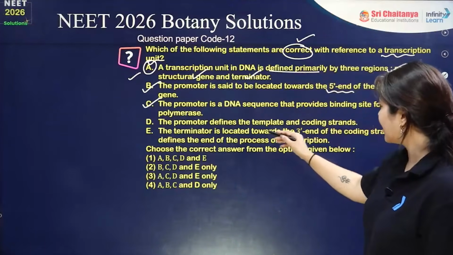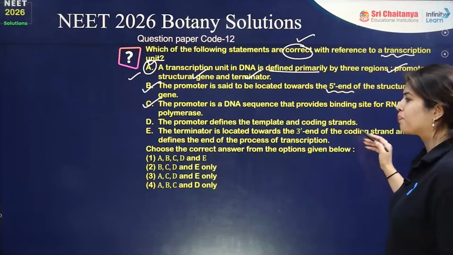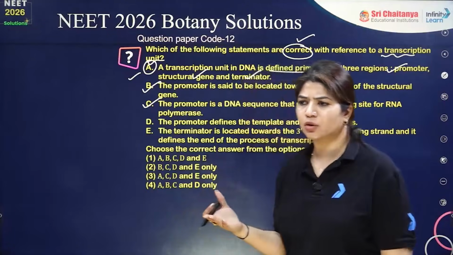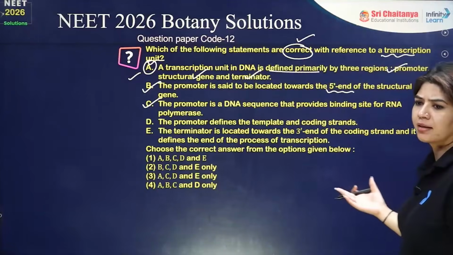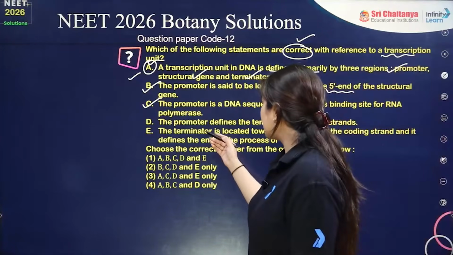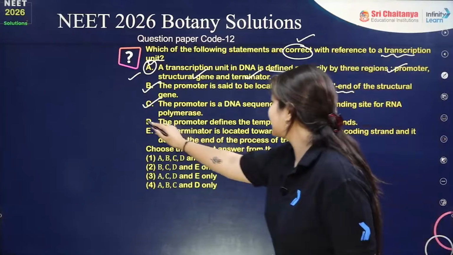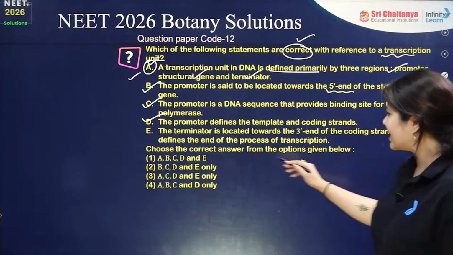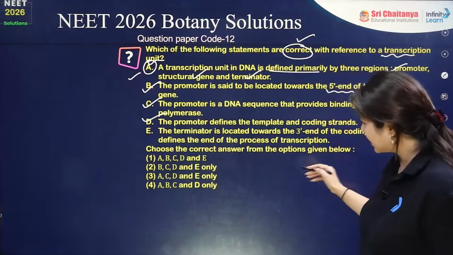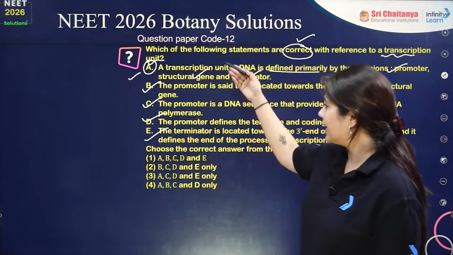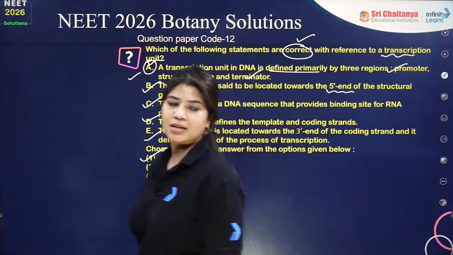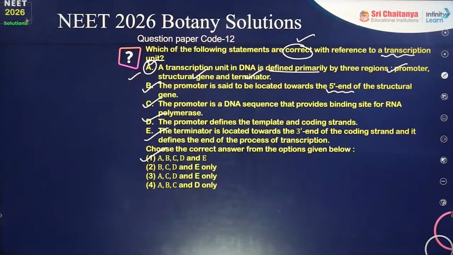The promoter defines the template and coding strand. The presence of the promoter will tell which one is the template and which one is the coding strand. Perfectly correct again. Then the terminator is located towards the 3' end of the coding strand, and it defines the end of the process of transcription. Again, it is correct. A, B, C, D, E, all of the statements are perfectly correct. Answer has to be option number 1.